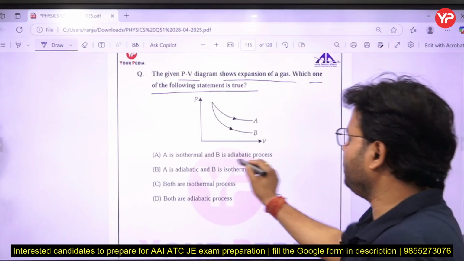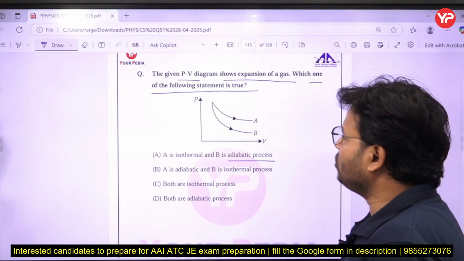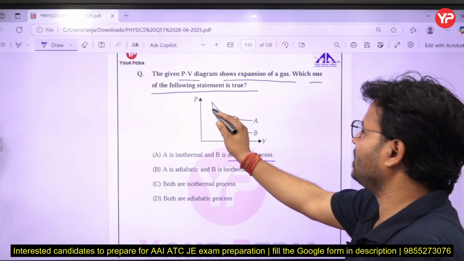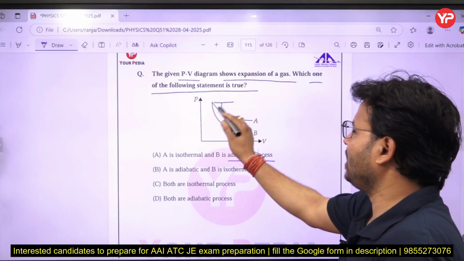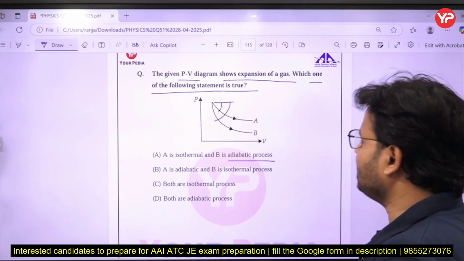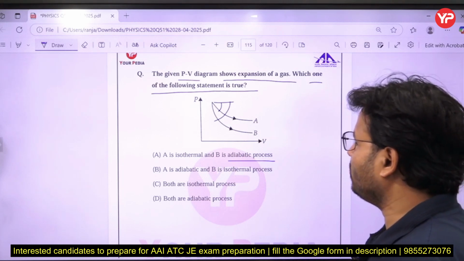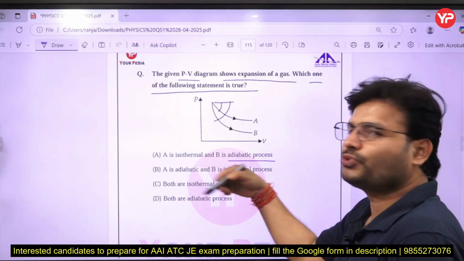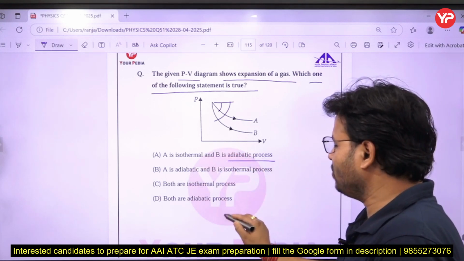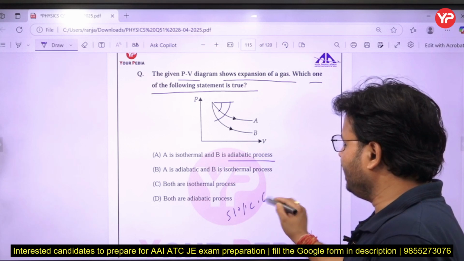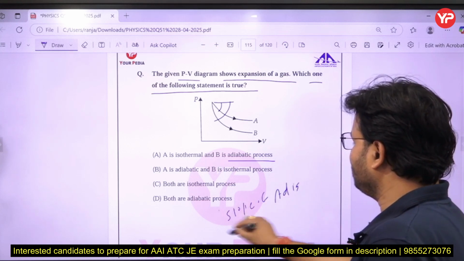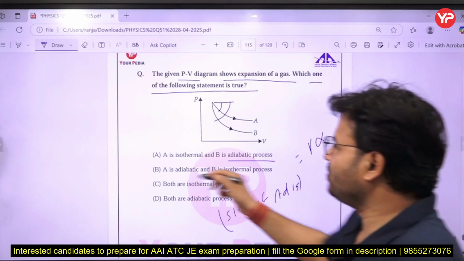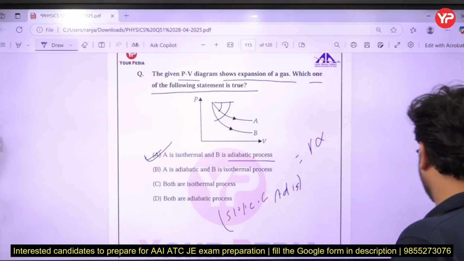A is isothermal, B is adiabatic. So adiabatic has more slope. Even we can check: if you see, that curve has more slope. So B is adiabatic, it has more slope. If you remember, the slope of the adiabatic curve is gamma times the slope of the isothermal curve. So try to remember this. That question has been taken from thermodynamics.